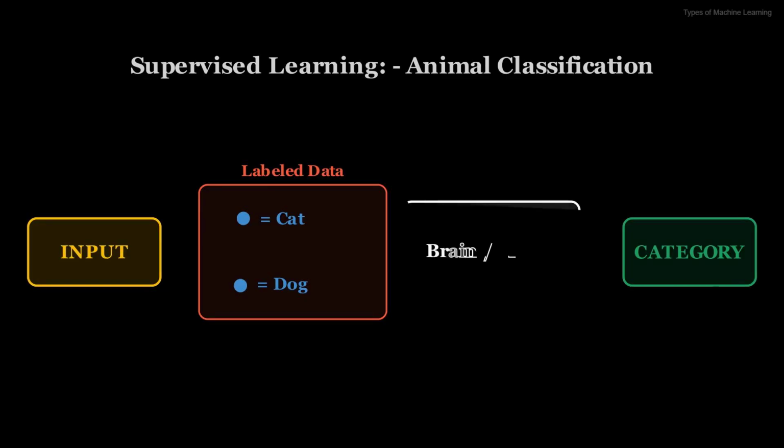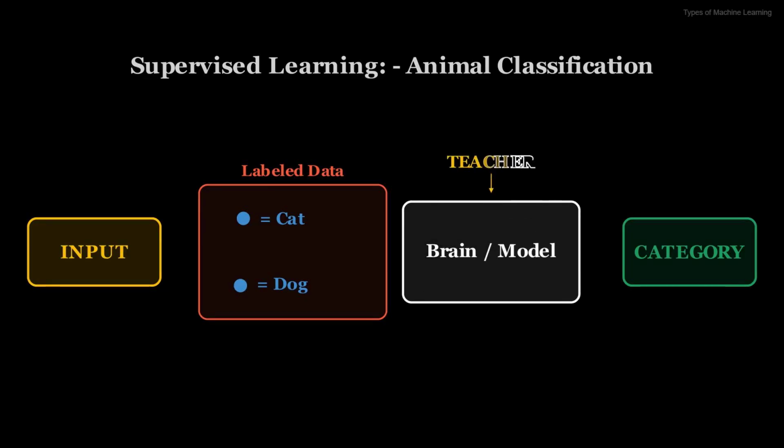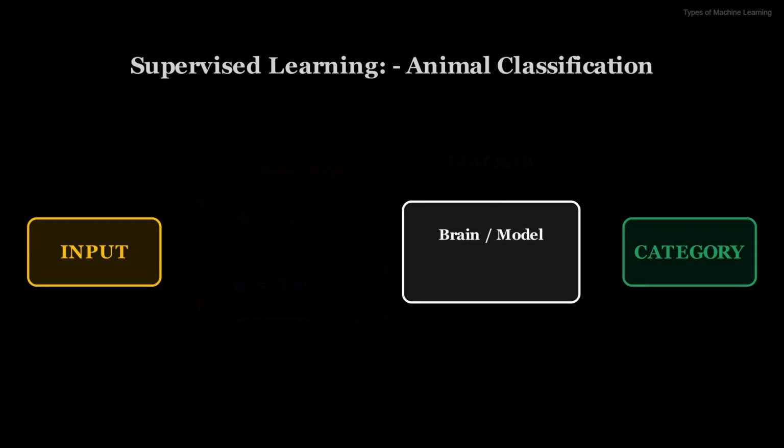The machine learning model studies these labeled examples, trying to find a mapping function that connects inputs to their correct outputs. Once it's learned this function, it can then predict the output for new, unseen inputs. It's all about learning from a known ground truth.